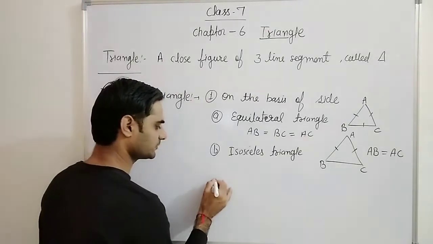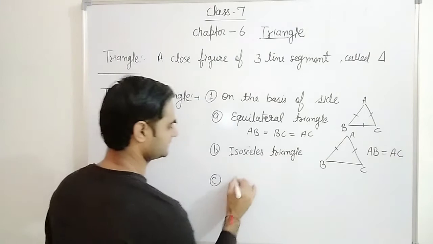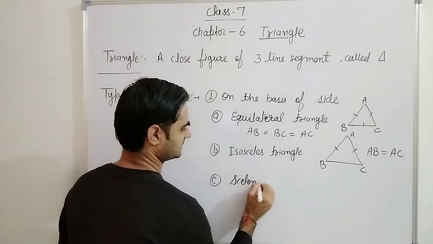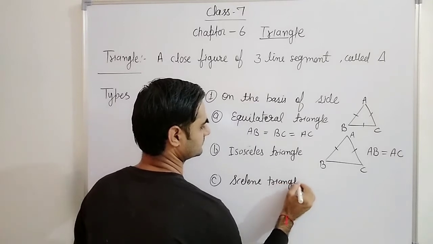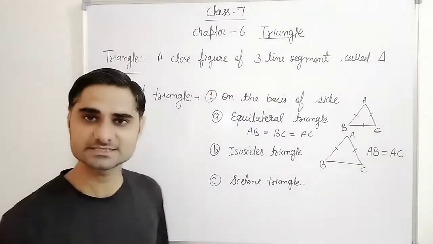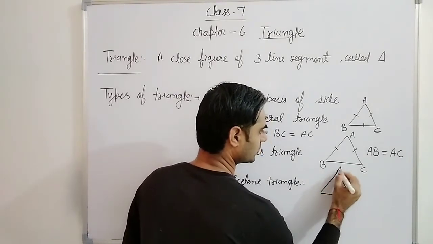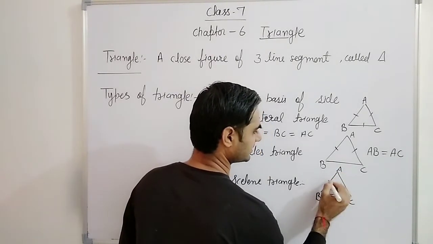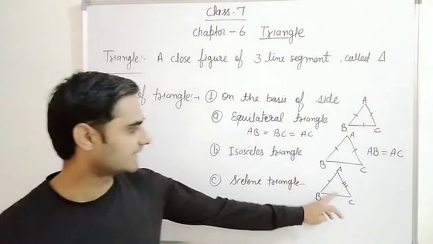And the last type on the basis of side, that is scalene triangle. What is scalene triangle? In a triangle, this is A, B, C, different marks I have given here.